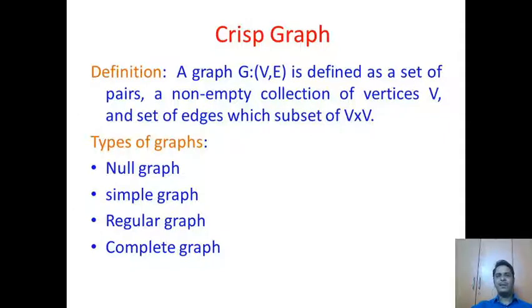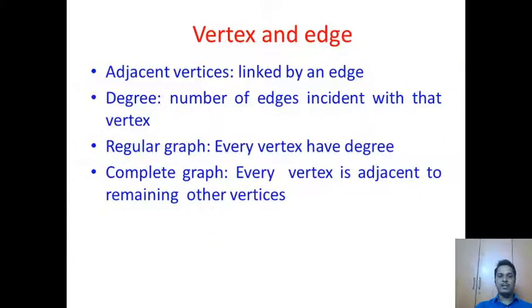There are many kinds of crisp graph. In general, we see the null graph, simple graph, regular graph and complete graph. If there are no edges in a graph, then the graph is known as a null graph. It consists only of vertices. If there is no loop and no parallel edges, then the graph is known as a simple graph. For the regular graph and the complete graph, we see the definitions as follows.